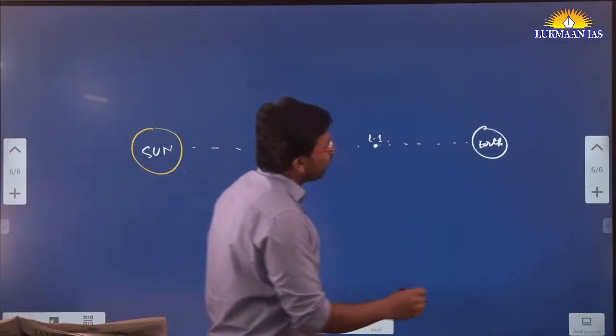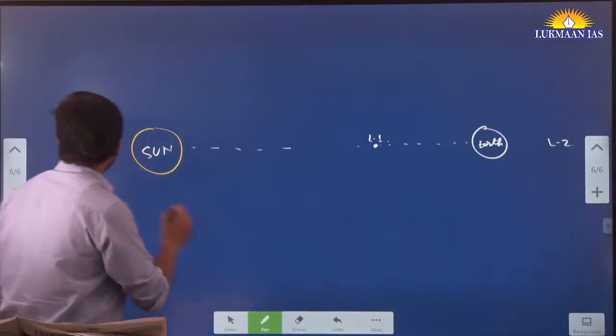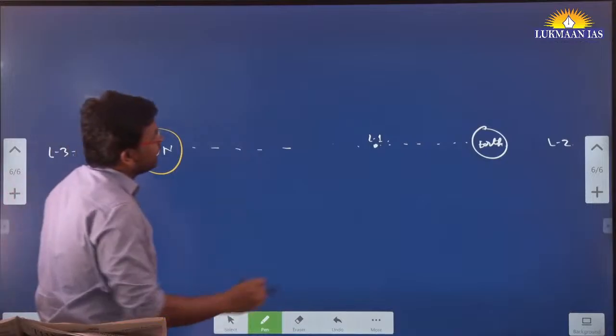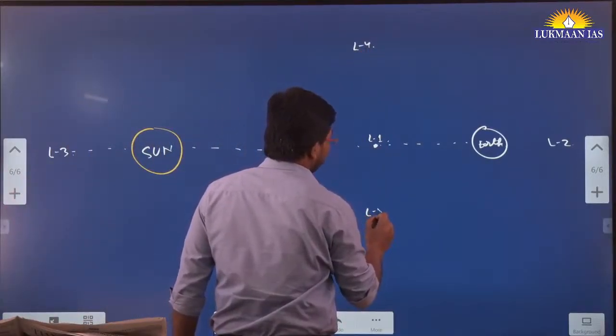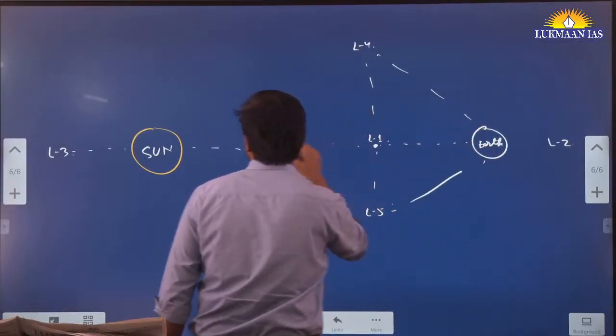Then there is L2 also. L2 exists, which is to the opposite side of earth. L3 exists to the opposite side of sun. Then there is L4 also. Okay, L4 and L5. So there are 5 Lagrange points between Earth and Sun.